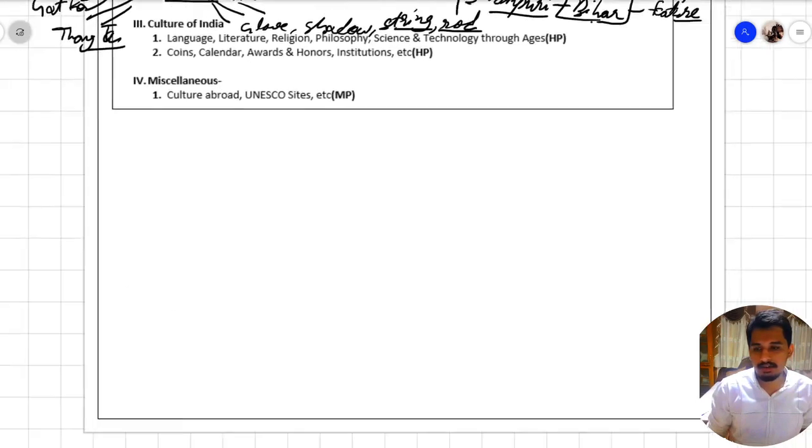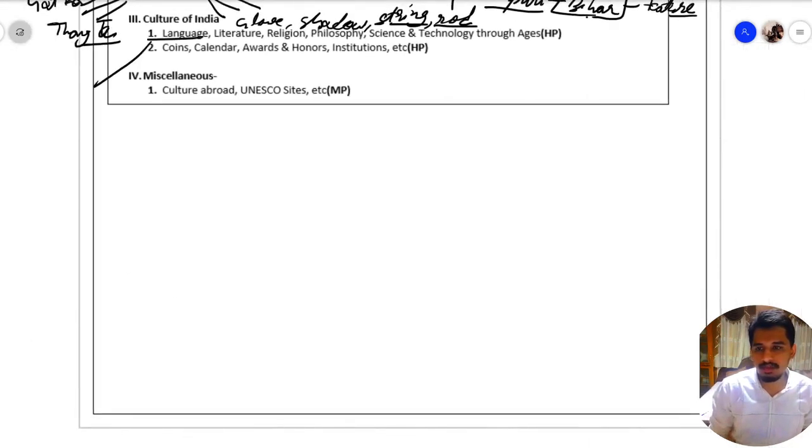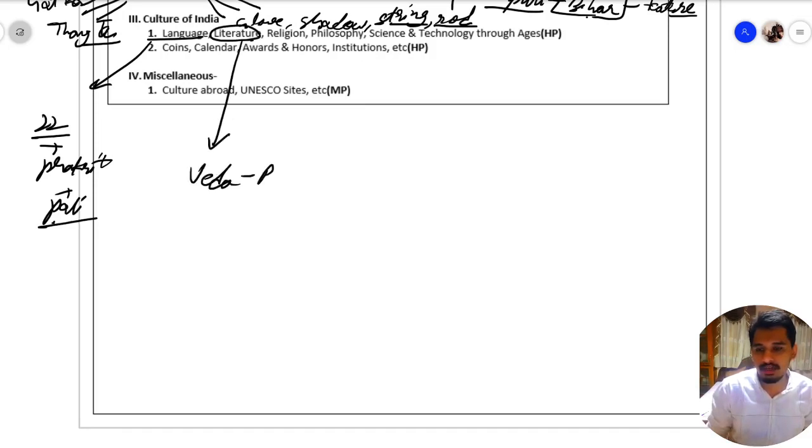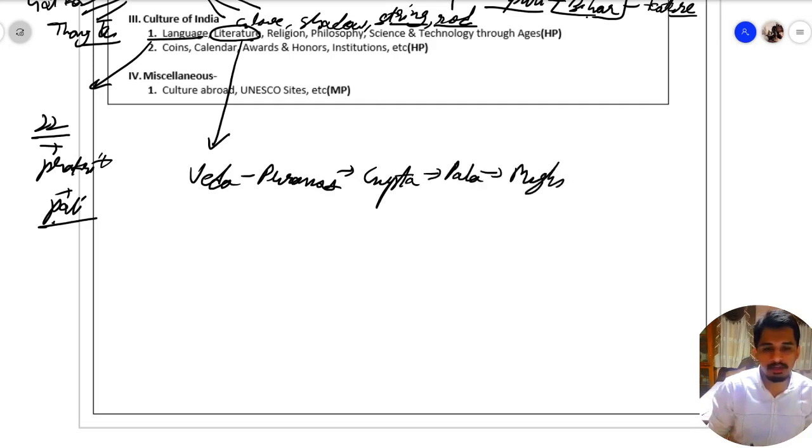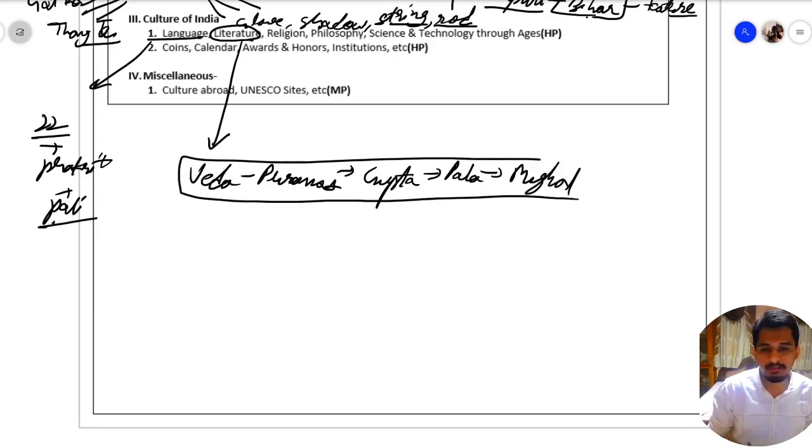Then we have culture of India. In this you should know the various languages, the 22 scheduled languages plus Prakrit and Pali. Then in literature, you should know the timeline, that it starts from Veda, then there's Puranas, then we have the Gupta literature, then we have Pala literature, and then comes the Mughal literature. So this is again a timeline.